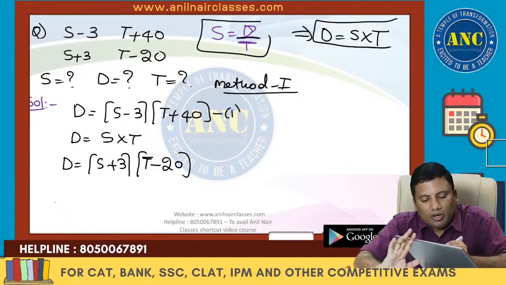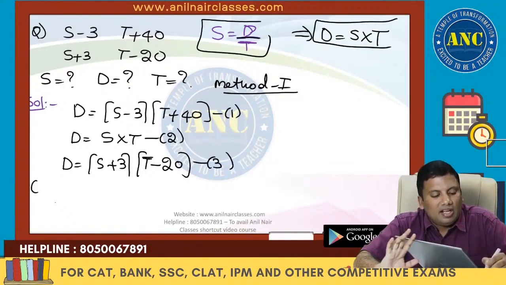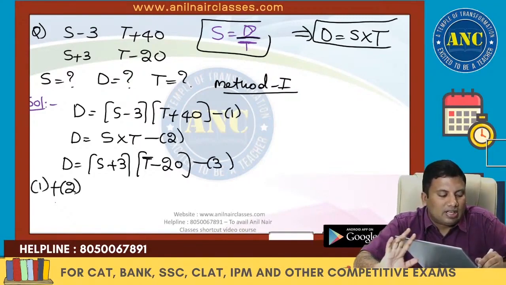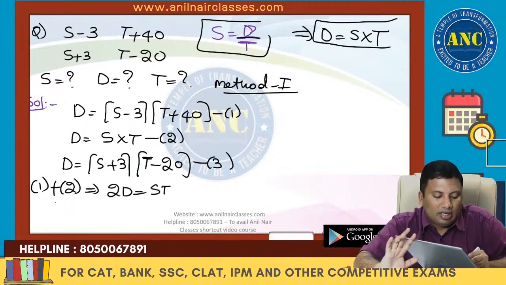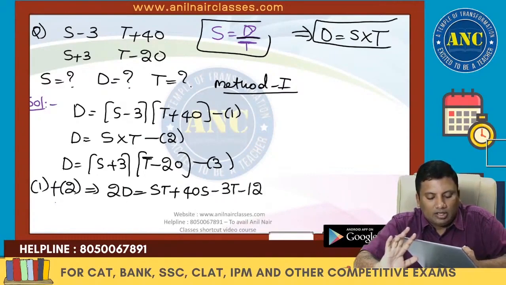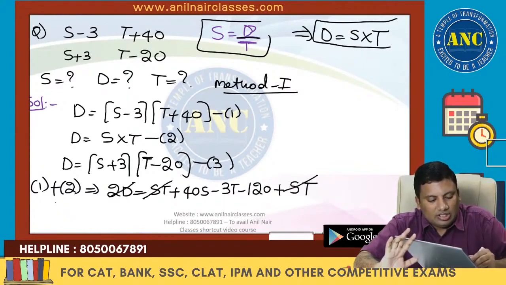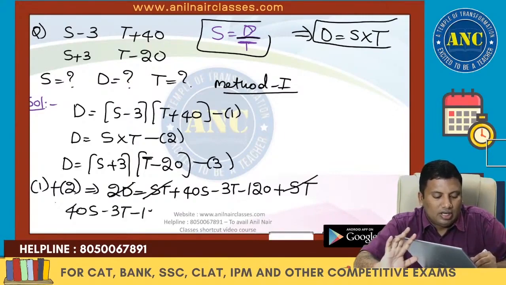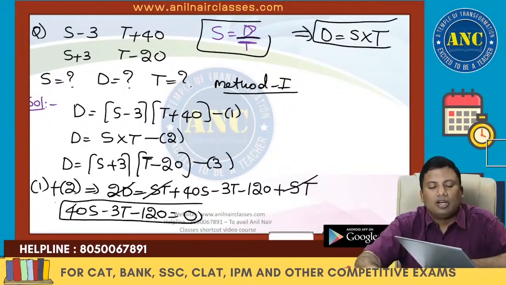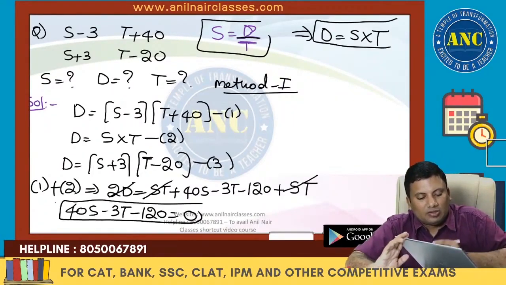These are nothing but 1, 2, 3. So 1 plus 2, it is nothing but D plus D is 2D. These are nothing but St plus 40S minus 3t minus 120 plus St. Speed into time is distance. 2D and 2D cancel. 40S minus 3t minus 120 equivalent to 0. One equation: 40S minus 3t minus 120.